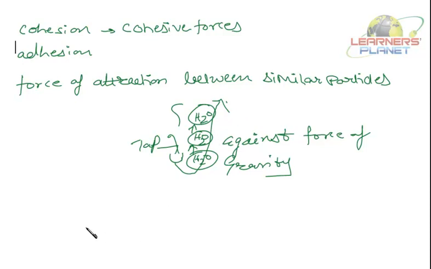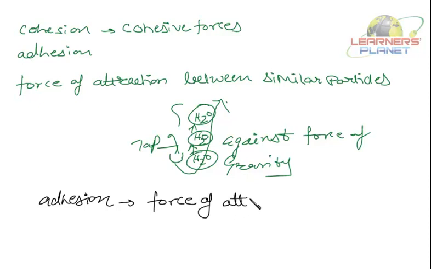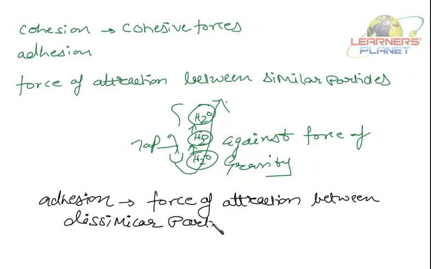Adhesion means, or adhesive forces, the force of attraction between dissimilar particles. That is adhesion. Say, for example, just take a rough surface.